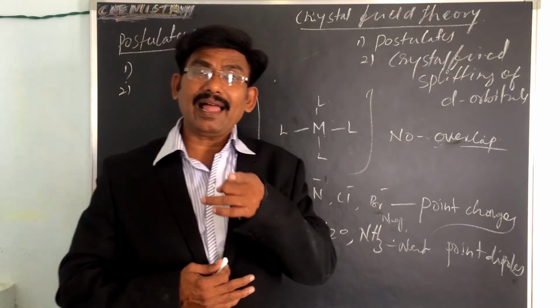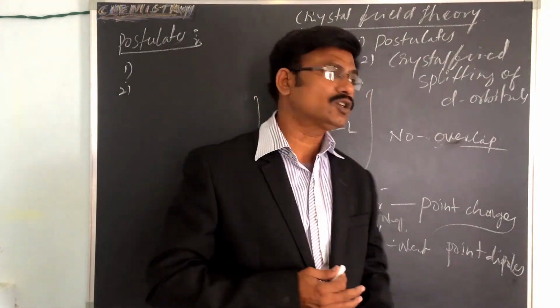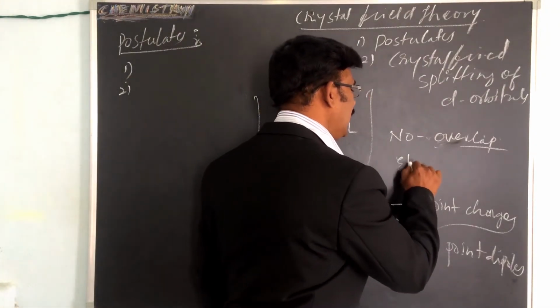The interaction between the metal and ligands is purely electrostatic.